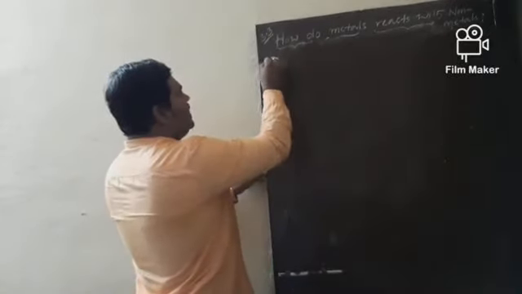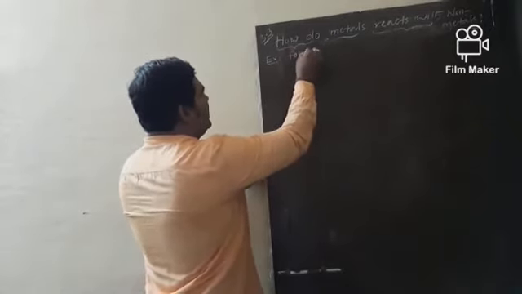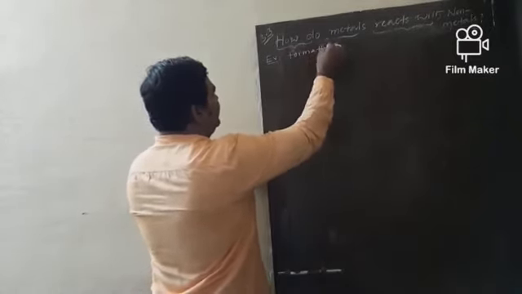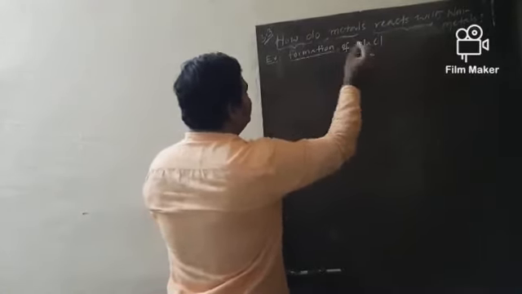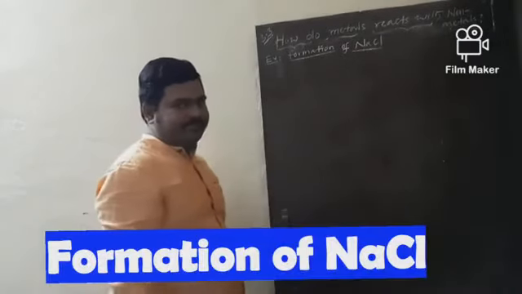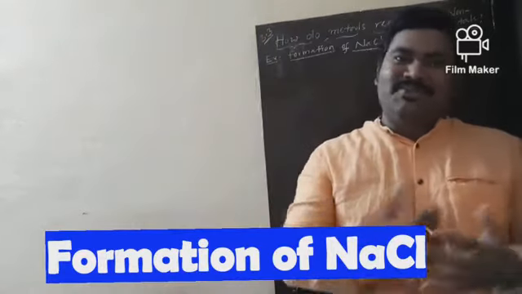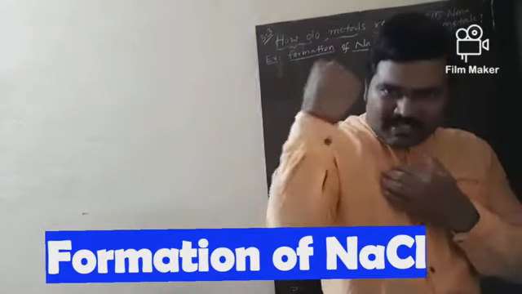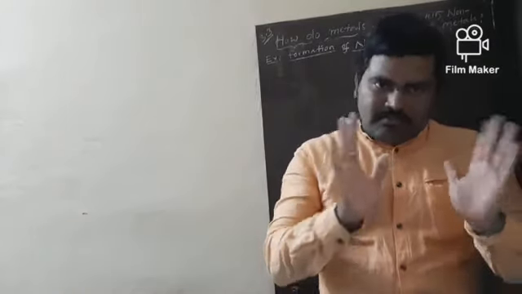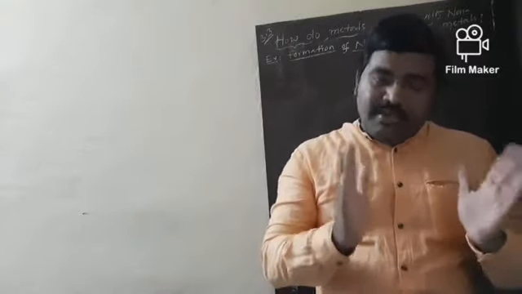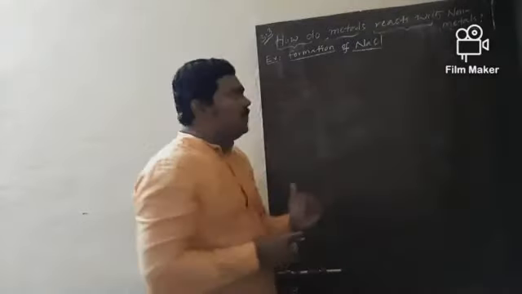Okay, now let me take the first example. Formation of NaCl. Do you know what NaCl is? Sodium chloride. The salt which we use in our kitchen to improve the flavor of food. For the working of our nervous system, we use salt. And this salt plays a very prominent role in our life and even in the struggle for freedom. Now, how is this sodium chloride obtained?